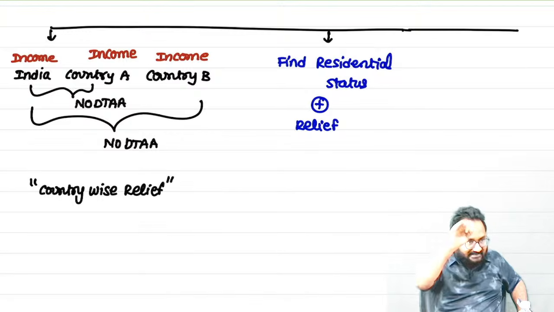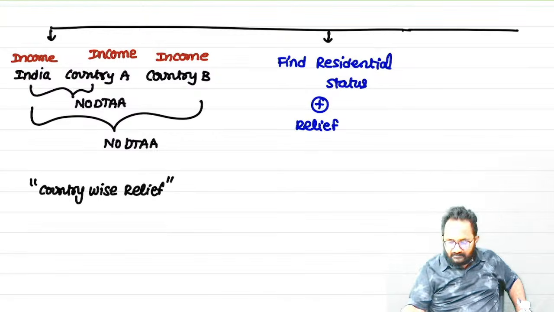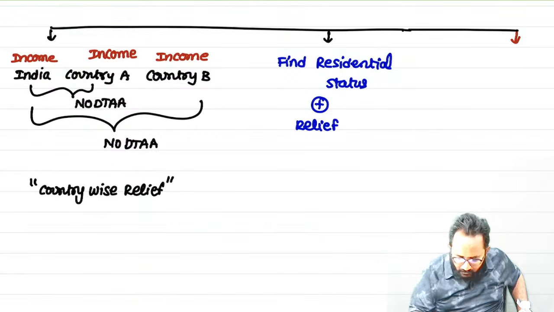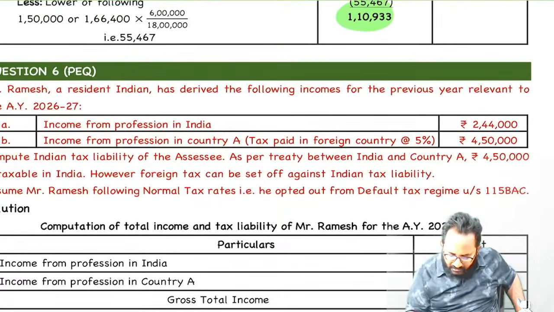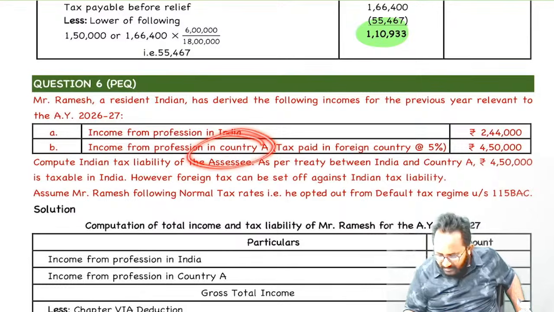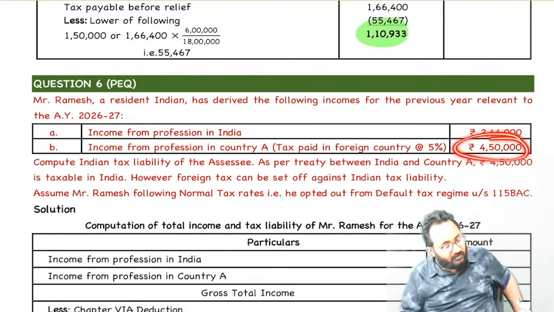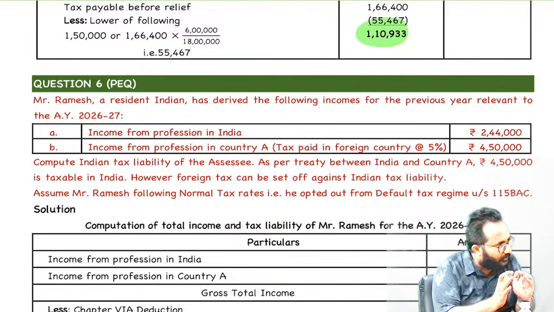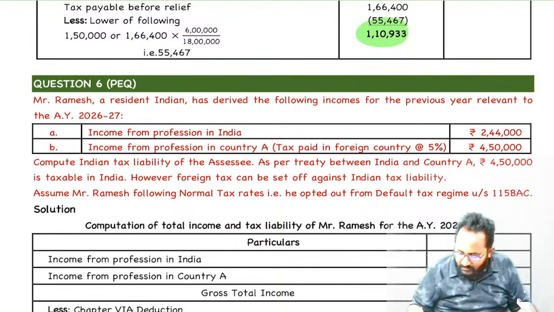Next, recent exam trend questions. Always, sir, foreign incomes we are earning, but in our questions they will give in rupees. Sir, if you observe any workbook question as of now, can you tell me? In country A we earn the income, how much tax we paid, how much income also, they have given in rupees. That means in all our questions, they converted the foreign currency into Indian rupees. They have given in Indian rupees.